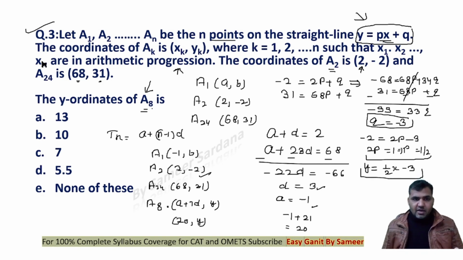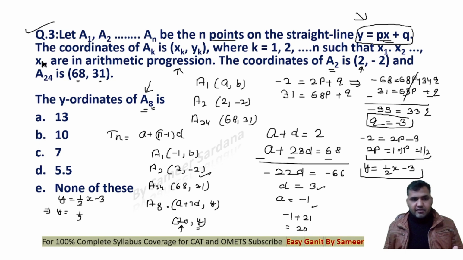Now we are supposed to find out the y ordinate of A8. I know that abscissa is 20. All I need is the value of y. So in the line y is equal to 1 by 2x minus 3, just put the value of x. Y is what we need to find out. X we know is 20.